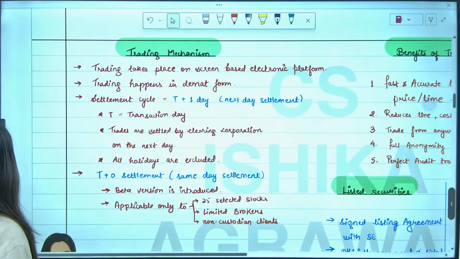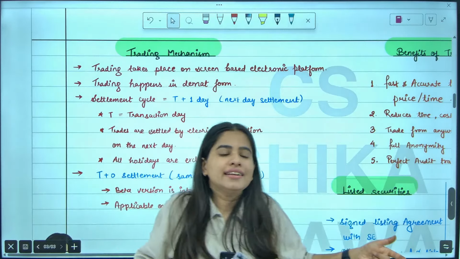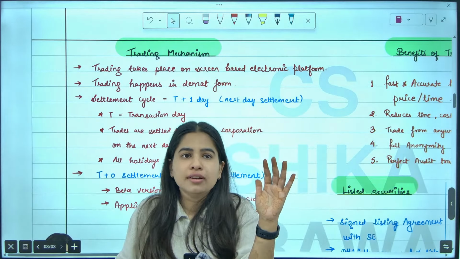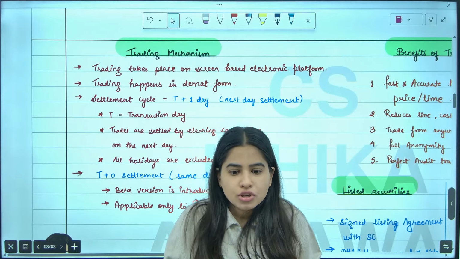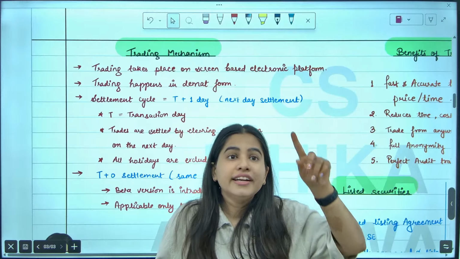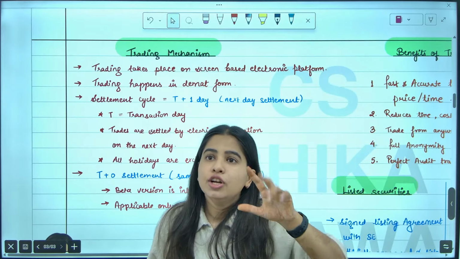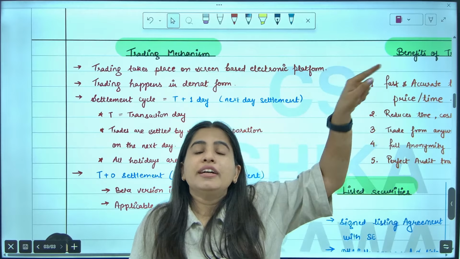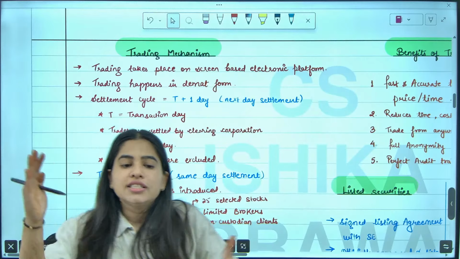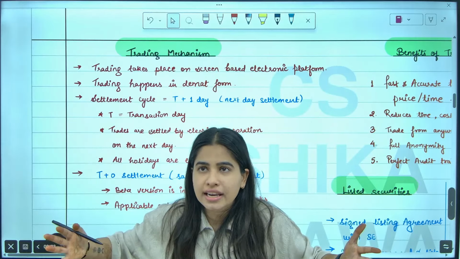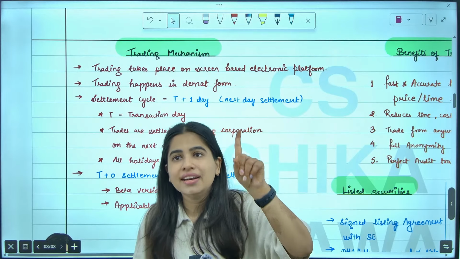Now, today we'll be doing the trading mechanism. In trading mechanism, the simple point is, if today I buy any share, when will I get the delivery? It's like an online Amazon order. If I purchased a dress from Amazon, I placed an order today. They tell you the expected delivery date, madam, delivery after 7 days. So there I placed the order today, but I will get my delivery after 7 days. But in the stock exchange, since everything happens electronically, you get the delivery within 1 day.